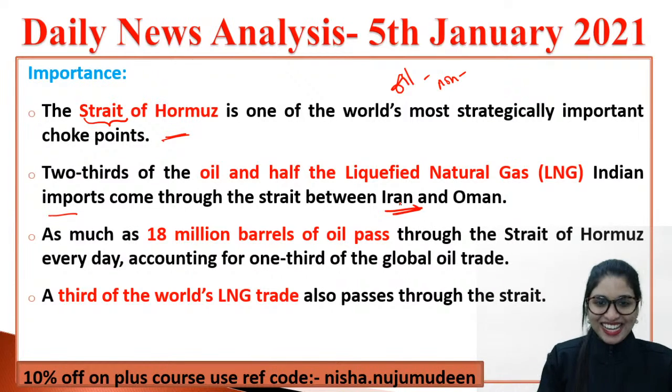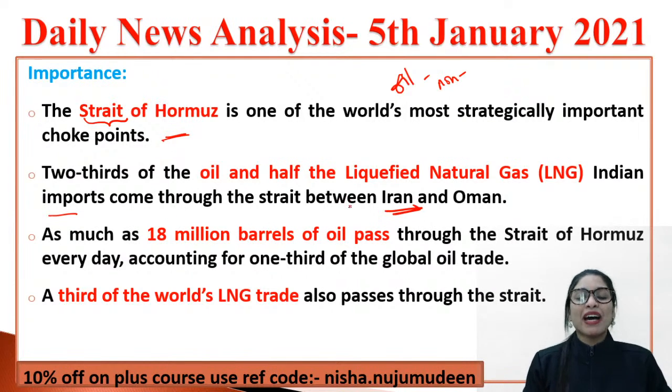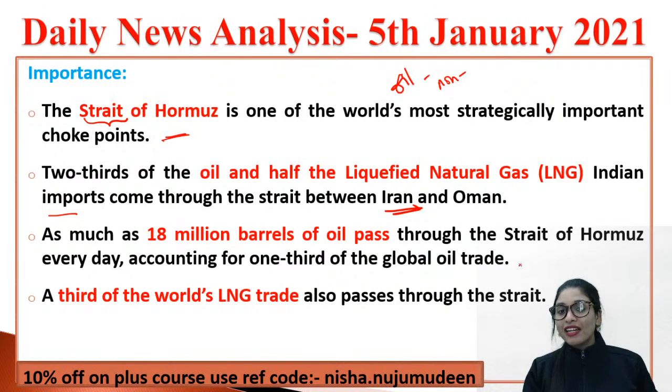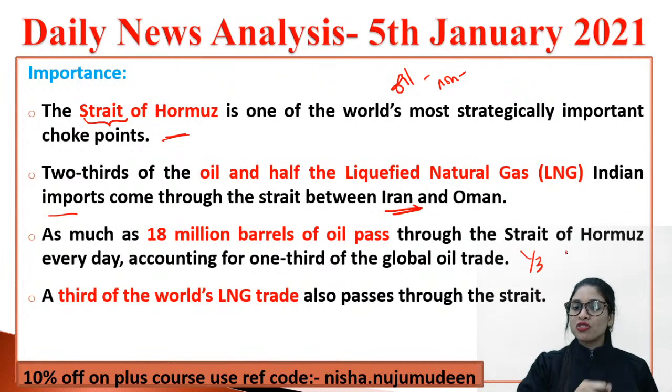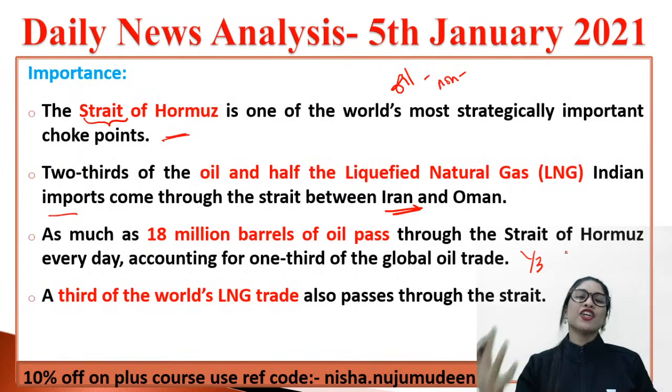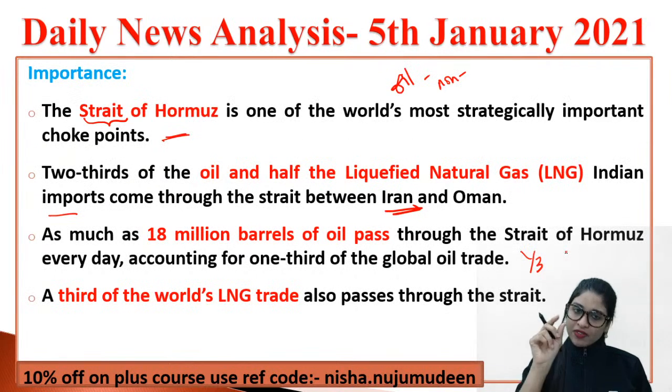Ekdam theek hai. And if you see, 18 million barrels of oil pass through the Strait of Hormuz every day. Come on, every single day, yaar. Which means they account for 1/3 of the global oil trade. And 1/3 of the world's LNG trade also passes through this Strait of Hormuz. Clear? Now, what can you do in such a situation? The Strait of Hormuz is very, very important, no doubt in that. But at the same time, you have the issue of Iran as well.